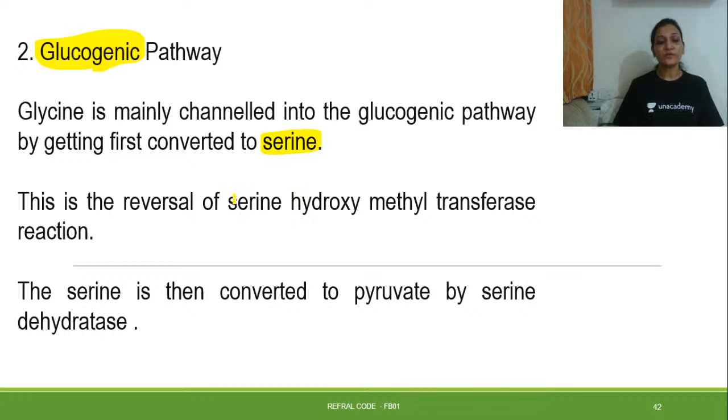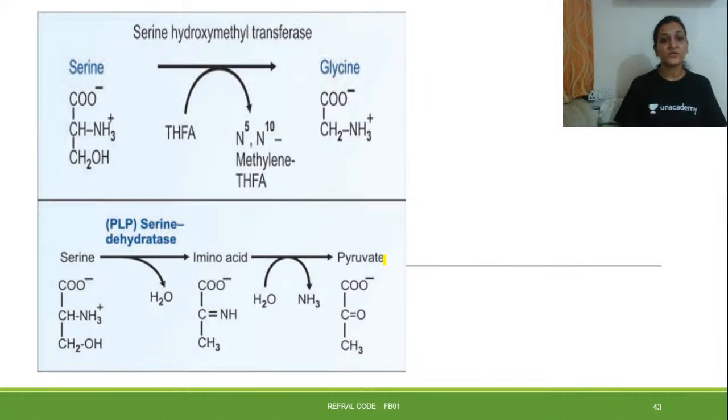This is the reversal of the serine hydroxymethyl transferase reaction, just a reversal. This is then converted into pyruvate by an enzyme, that is serine dehydratase. It is converted into pyruvate with the help of serine dehydratase, and then with the help of pyruvate it will be entering into the glucogenic pathway. So here I have attached the reaction